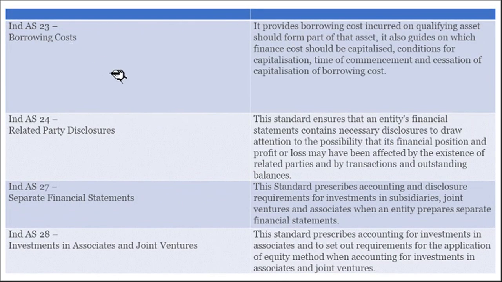22 is removed. 23, Borrowing costs. It provides that borrowing cost incurred on a qualifying asset should form part of that asset. It also guides on which finance cost should be capitalized, conditions for capitalization, time of commencement and cessation of the capitalization of borrowing cost.